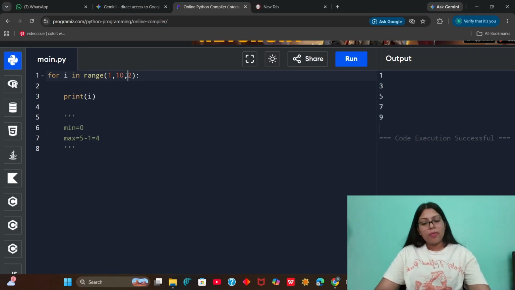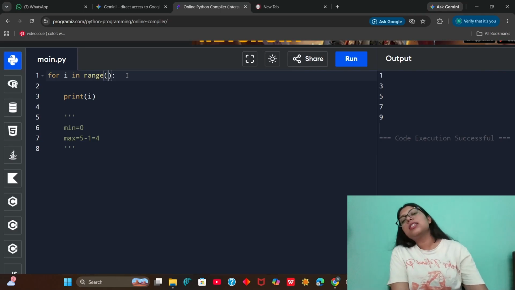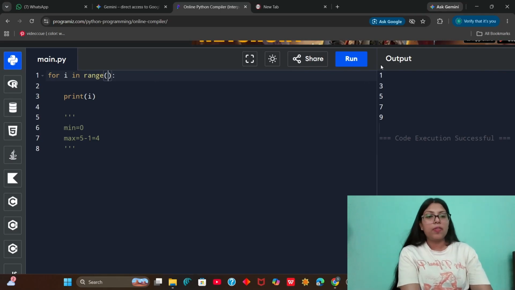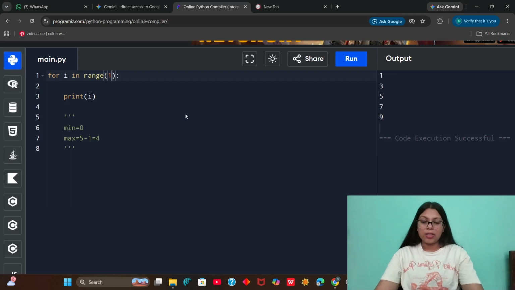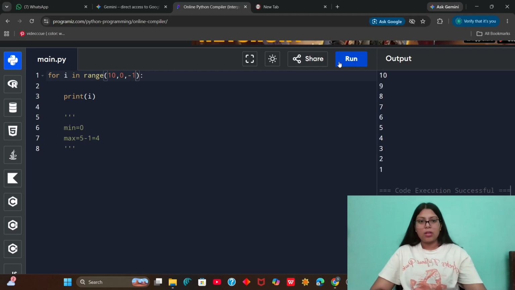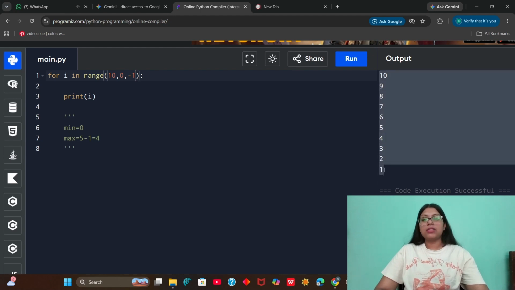Now, if I want my loop to work in a descending order, here we are always printing the numbers in ascending order. If I try to do it in the descending order, I will say that you have to start with 10. You have to go till 0. And for each iteration, I want you to decrease the number by 1. So now what happens? We are printing the numbers in the reverse way. Why?